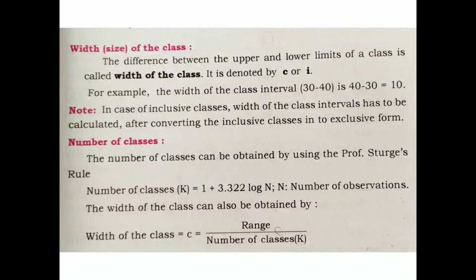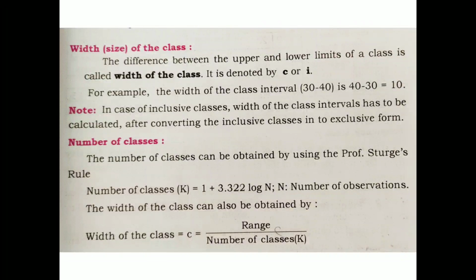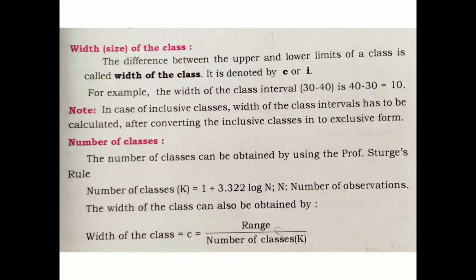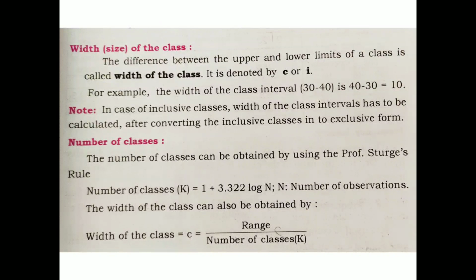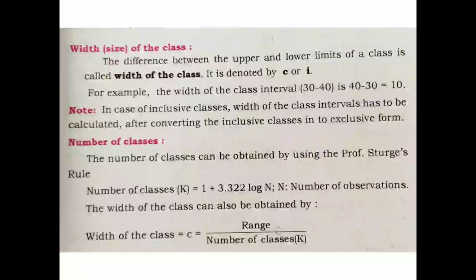The width of the class C can also be obtained as the range divided by the number of classes.